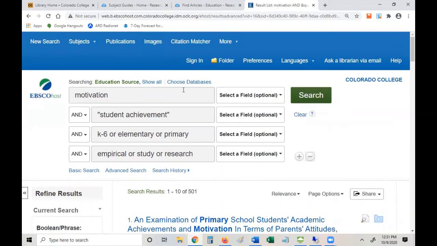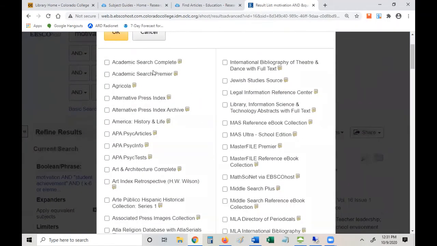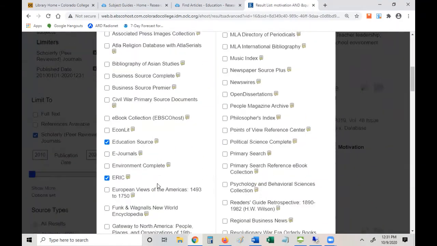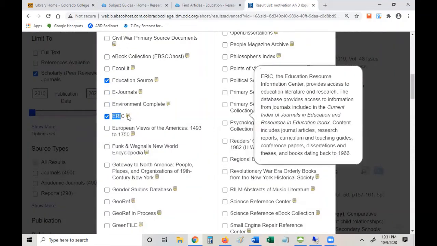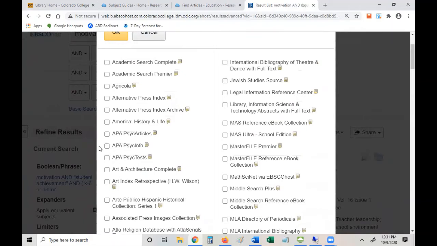So one other thing you should know about EBSCOHost is this choose databases function. It will show you all the many different databases that we have through EBSCO. You can see that Education Source and ERIC are checked here. These little bubbles will tell you what the databases are about. A really good companion database is PsycInfo, just like that.